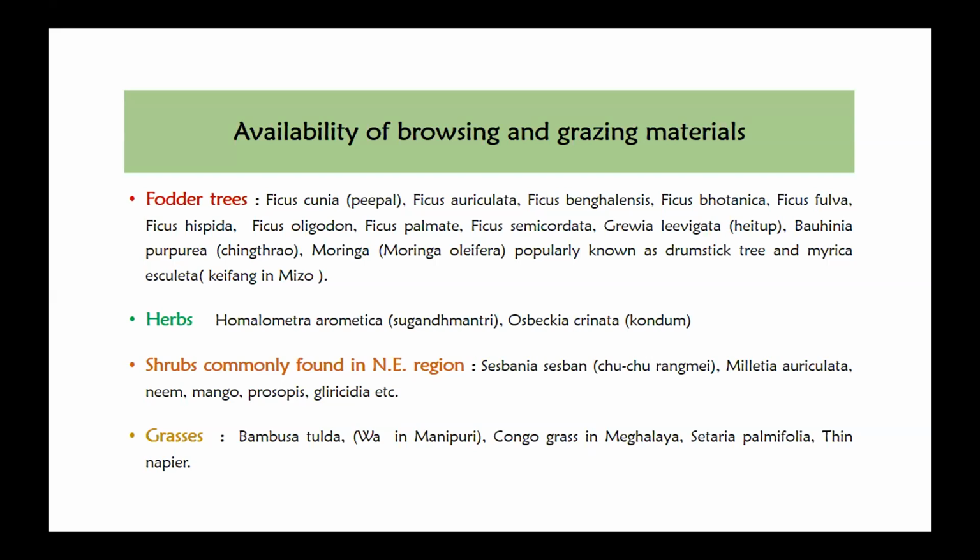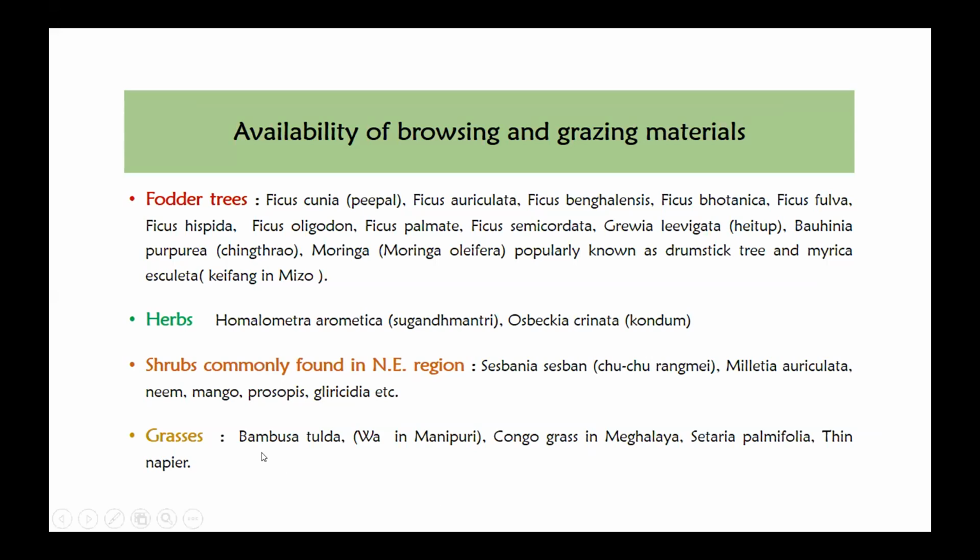So these can be fed, the fruit along with the leaf, to the livestock. And then Melia azedarach, and then mango, and then neem, and then prosopis, and then gliricidia. These are the shrubs which are found in the northeast region.